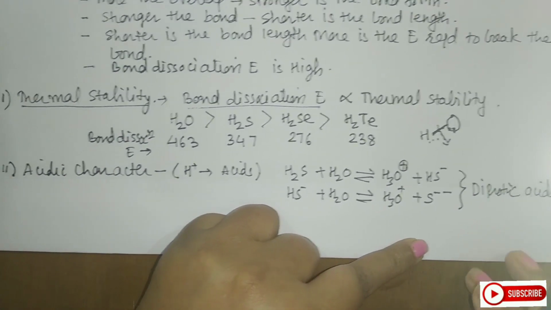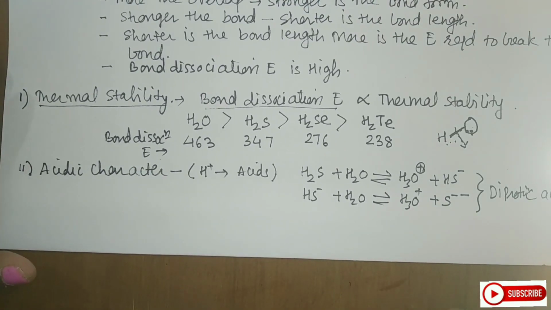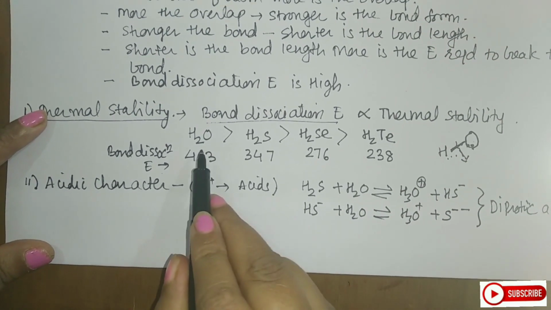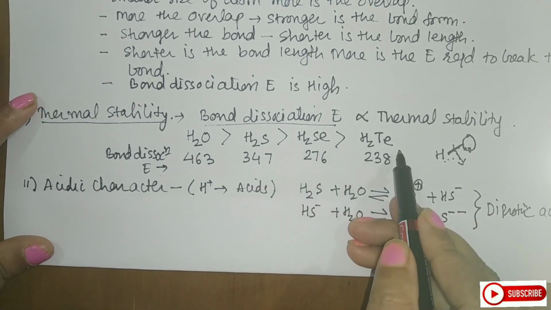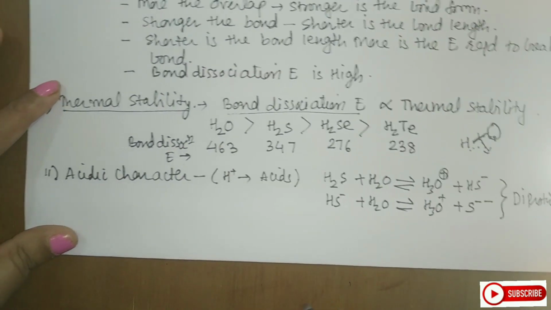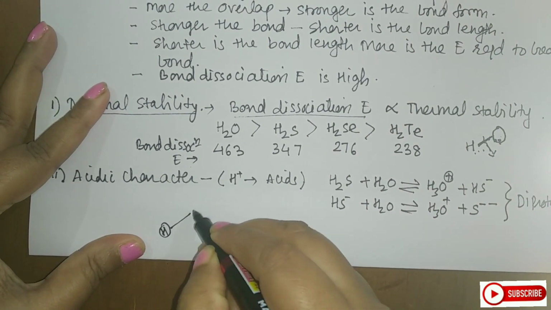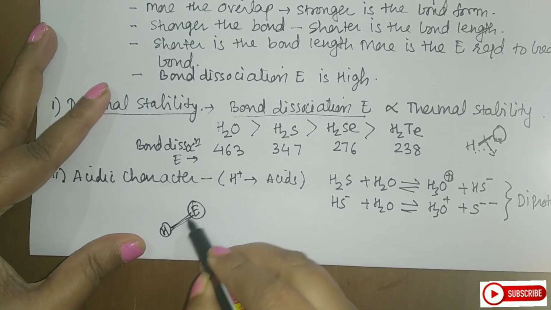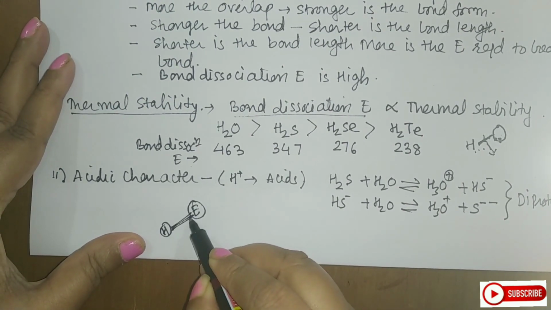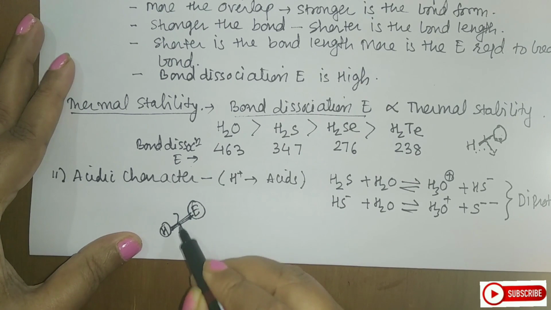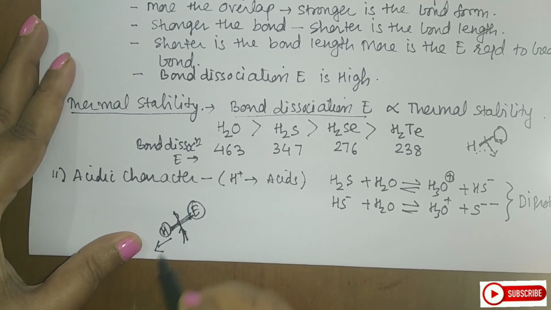acids. Now students, what do you think will happen to the acidic strength as you move down? You know that as you are moving from water to hydrogen sulfide and so on, the size of the central atom goes on increasing. As the size goes on increasing, the bond strength between hydrogen and that particular element goes on decreasing. As this bond strength decreases, the bond energy required to break this bond decreases, and because of this, H can be released easily, and therefore acidic character increases as you go down the group.